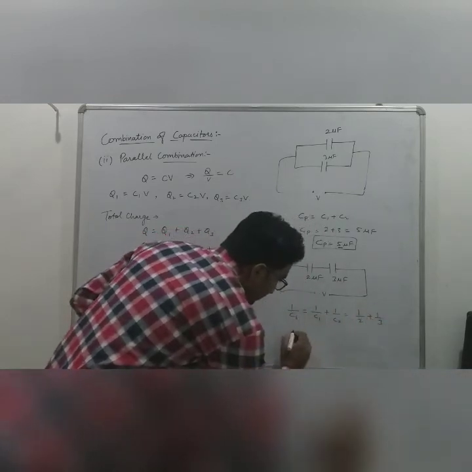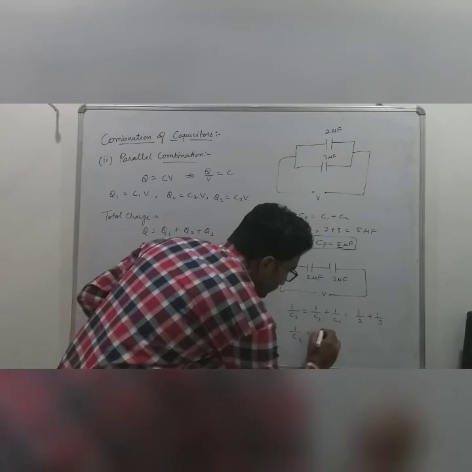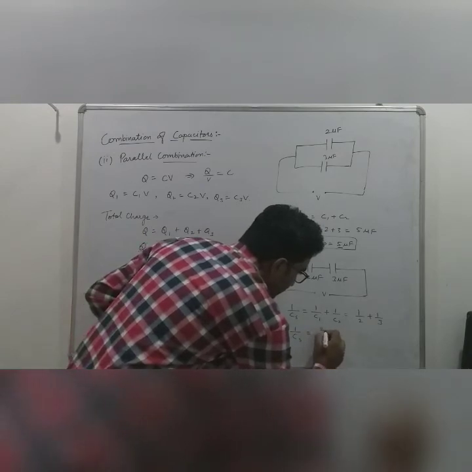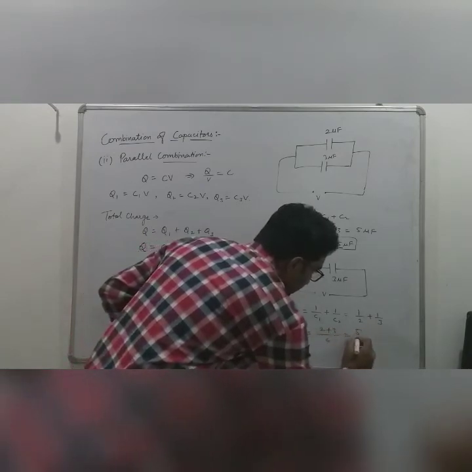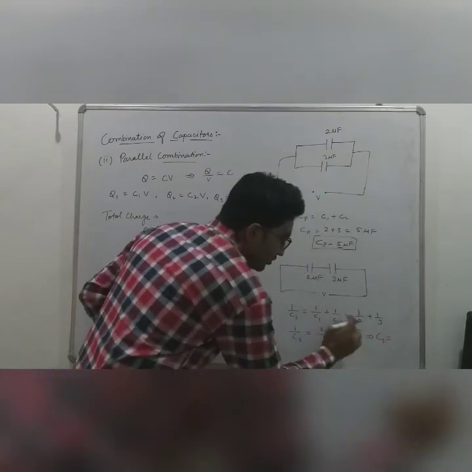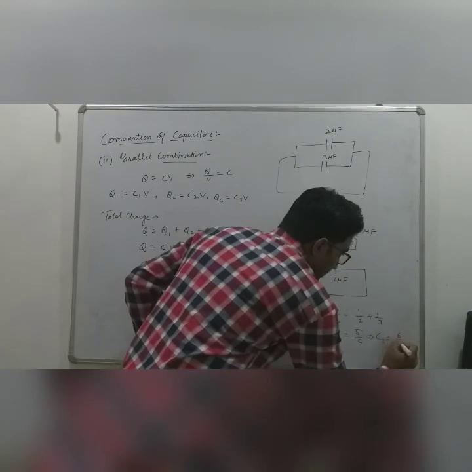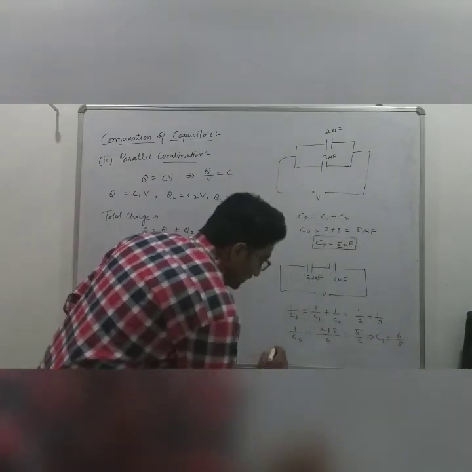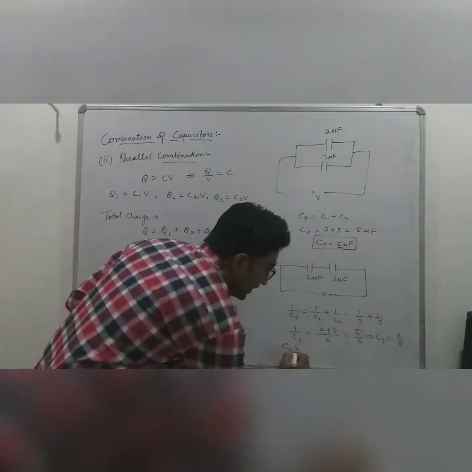So 1 by Cs is equal to (3 plus 2) upon 6, which is 5 by 6. Cs will be the reciprocal of this term, which is 6 by 5.